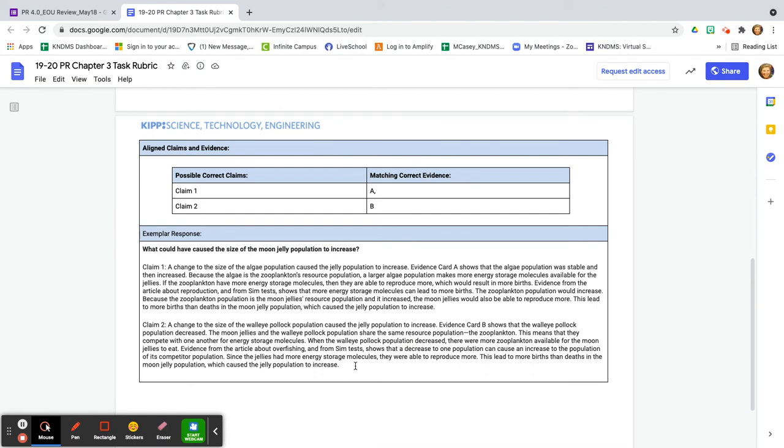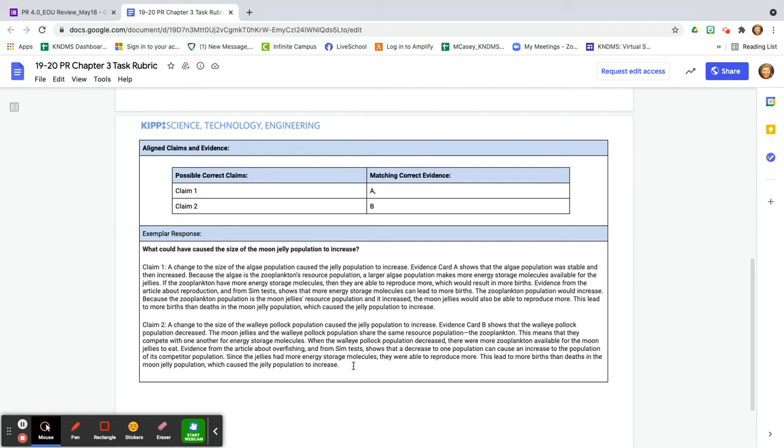And this would have been an A+ response. A change to the size of the walleye population caused the jelly population to increase. Evidence card B shows that the walleye population decreased. The moon jellies and the walleye pollock population share the same resource population, the zooplankton. This means that they compete with one another for energy storage molecules.